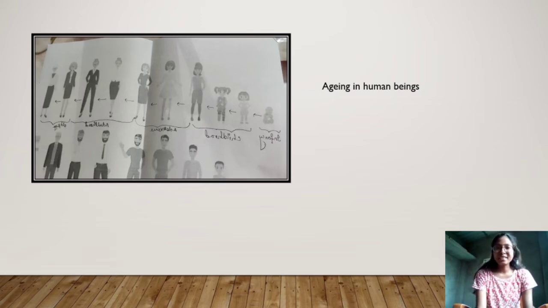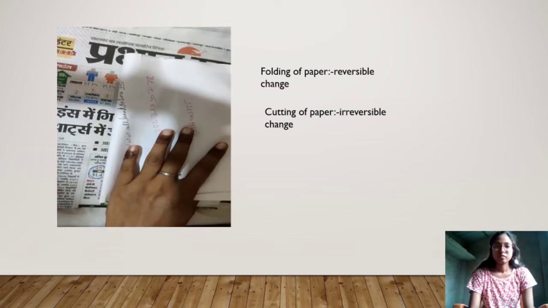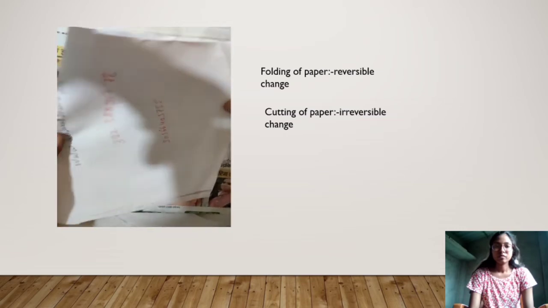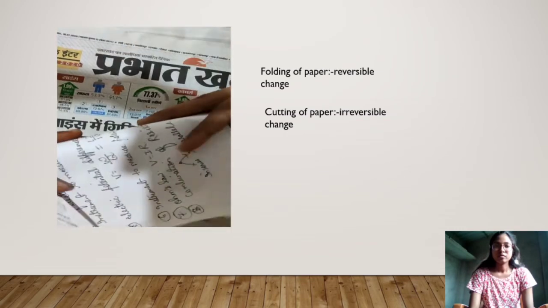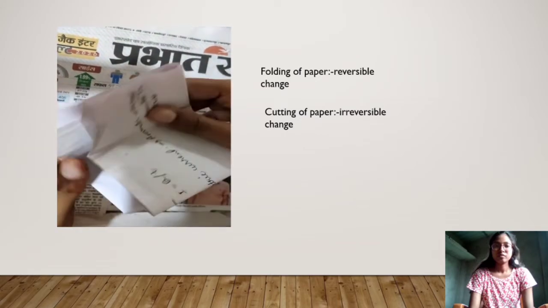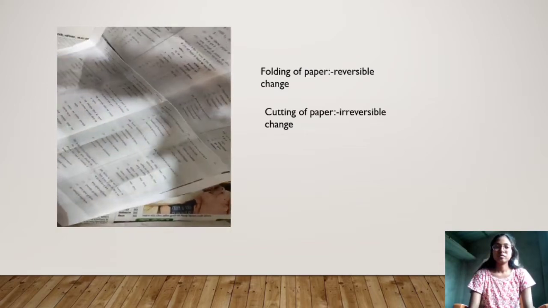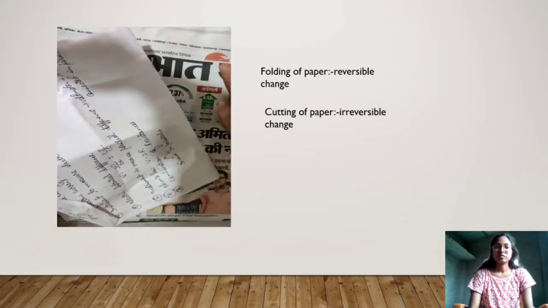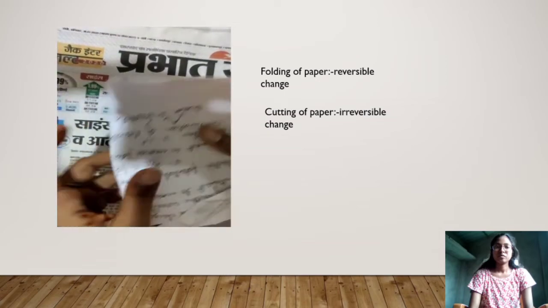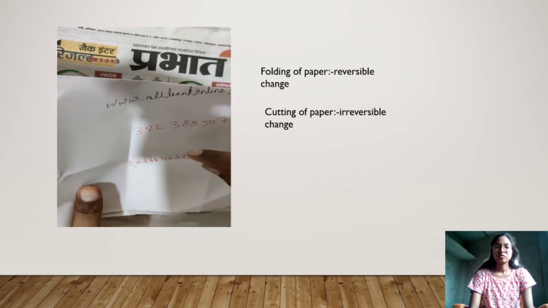Now there is one more example which will make you more clear. If you see this paper, I can fold this paper as much as I want. I will fold it. Now I can open it also. So this is a kind of reversible change. If I fold the paper and open it, it will again gain its original position. So this is a kind of reversible change.